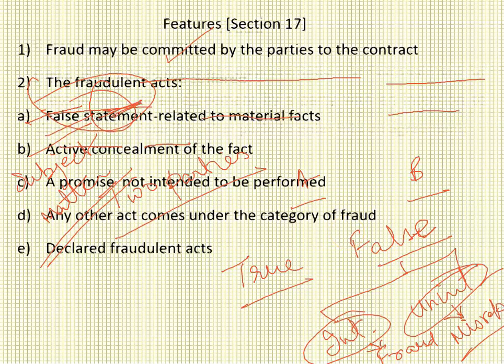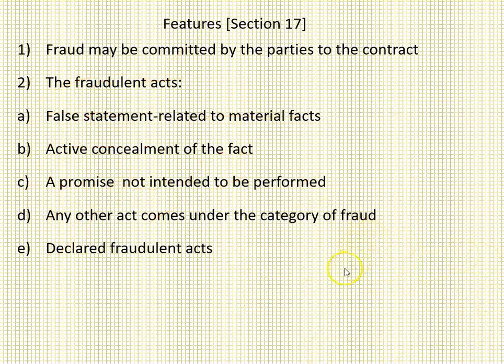Next we move to the features, or the essentials, or the characteristics of fraud. First, a fraud may be committed by the parties to the contract. It's important to understand that, for example, the parties to the contract are A and B, right?